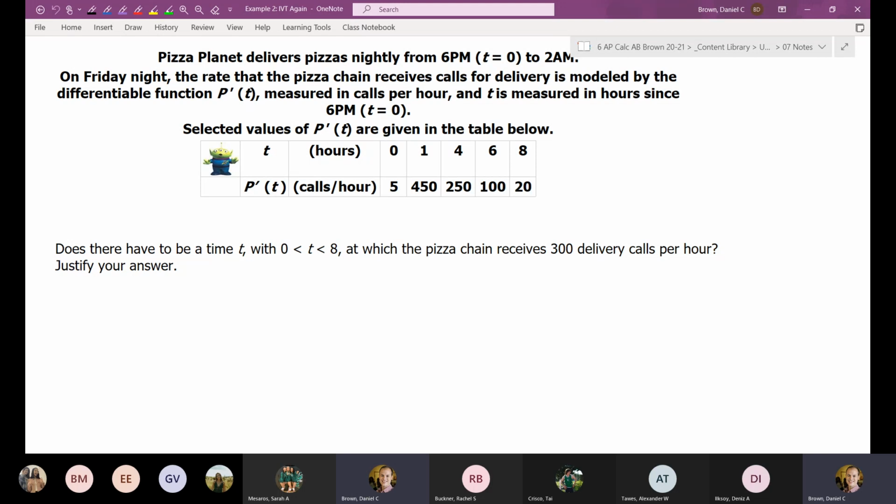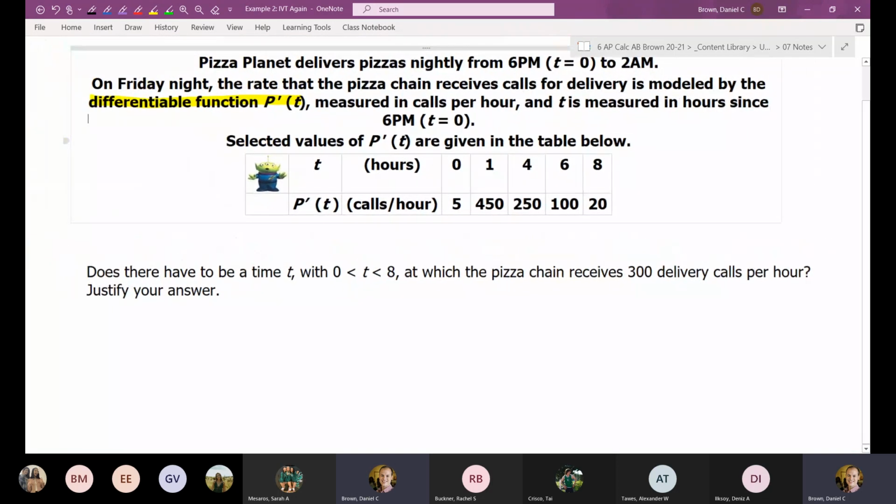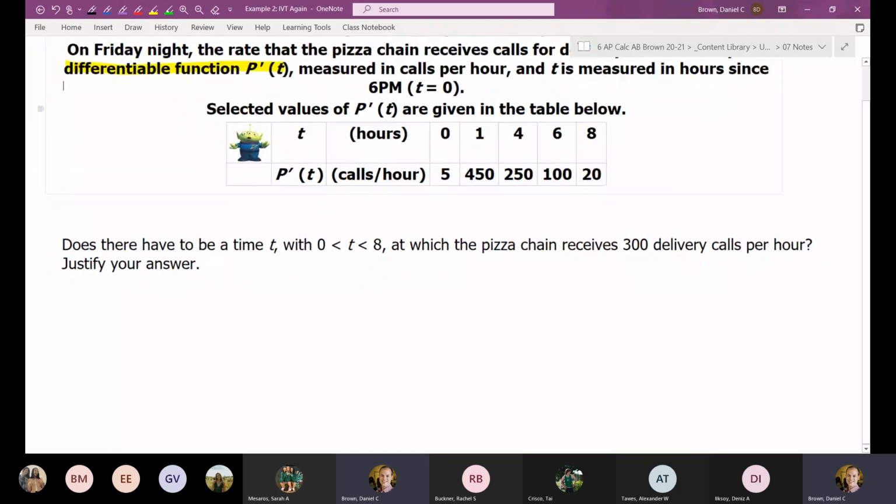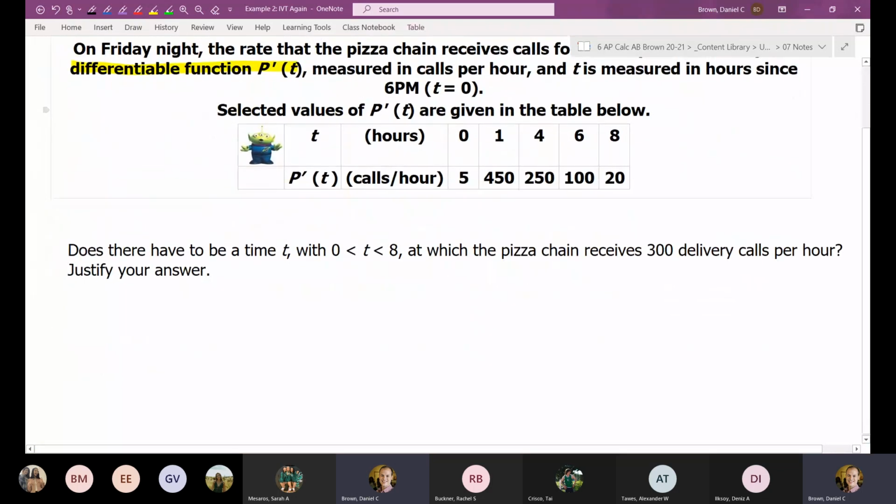I tell you that you have this function p prime that is differentiable, and we have a table of that function. And then the question is, does there have to be a time t, with t being between 0 and 8, at which the pizza chain receives 300 delivery calls per hour? So go ahead and try that one, and I'll give you a second to kind of form your answer, and then we'll go over it.